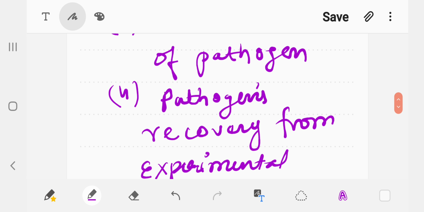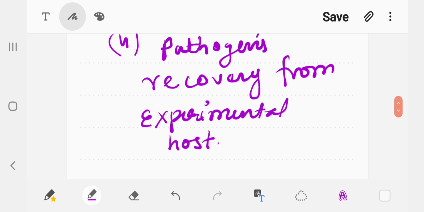The fourth postulate was pathogen recovery from the experimental host. Certainly after the verification of the symptoms, which are similar between the individual suffering from the disease and the experimental host, which can be a rabbit, any other mammal, or even a human body, Koch's postulates are valid for certain types of microbial agents. So we are taking this postulate in reference to the pathogen which is causing disease in the organisms.